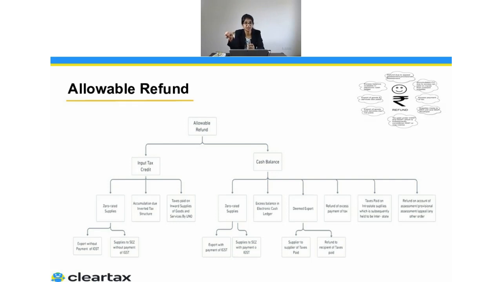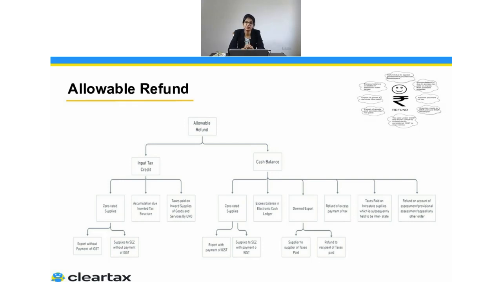Since my output tax rate is lower than my input tax rate, will this situation come under the inverted duty structure? There was a clarification for this, and this situation will not come under the inverted duty structure, because your input and output were the same. It's just because of the time of supply and this time span that the rate got changed. It doesn't mean that this is an inverted duty structure. So this scenario will not come under this particular case.